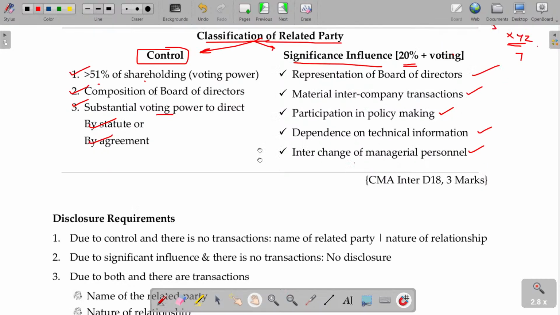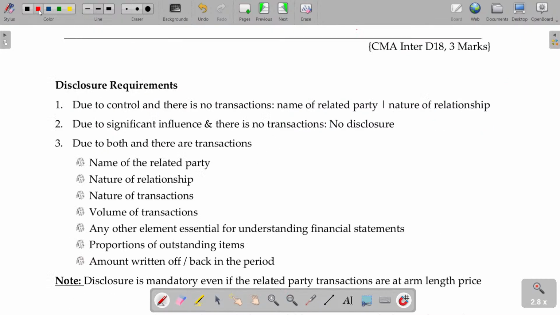Now, what to disclose? Already told whether it is due to control or due to significant influence. In case of control, automatically you have to state the related party's name and nature of relationship. If there is significant influence but no transaction, then no need to disclose.